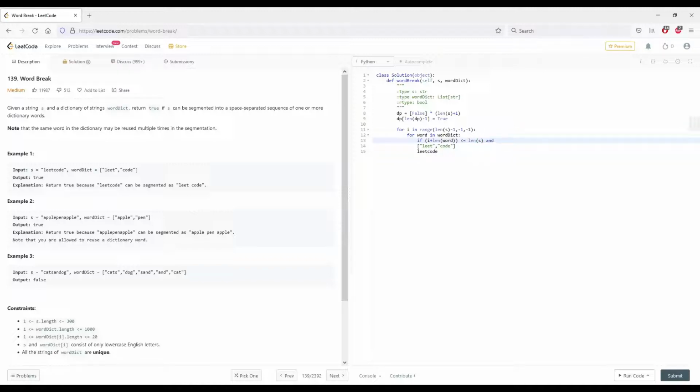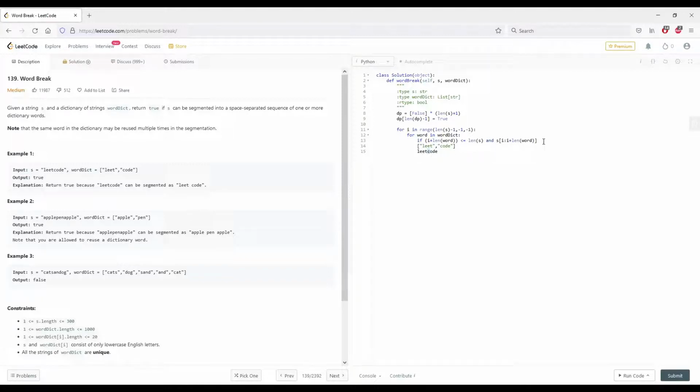And then what I want to do here is split s just to get that word there. So i to i plus full length of word. So for position index 4 here, 0, 1, 2, 3, 4, okay.